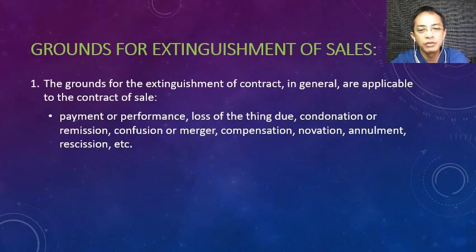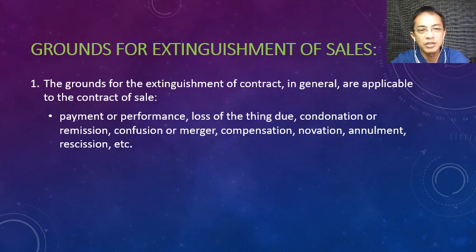Then his obligation to deliver is also extinguished because of the loss of the thing due. On the other hand, the buyer, who has the obligation to pay, if he pays his obligation, then it is extinguished by payment or performance. Okay. So those are just examples for you to be reminded of these grounds.